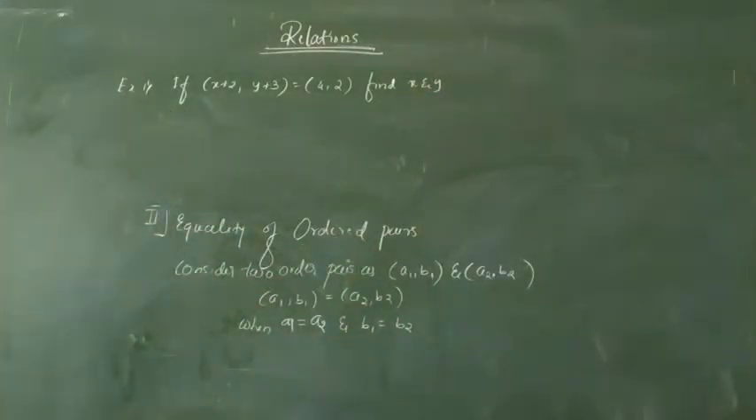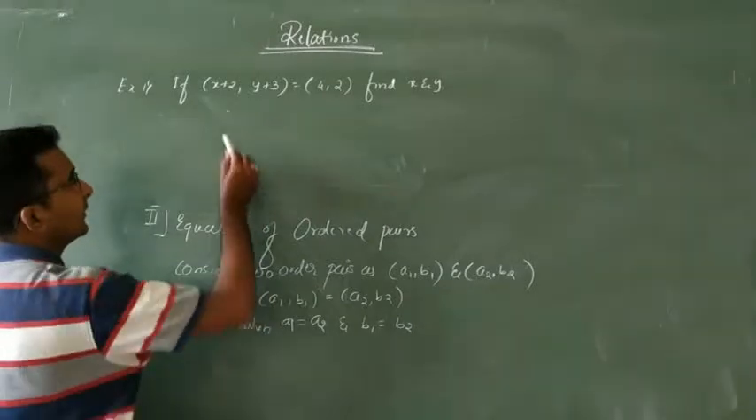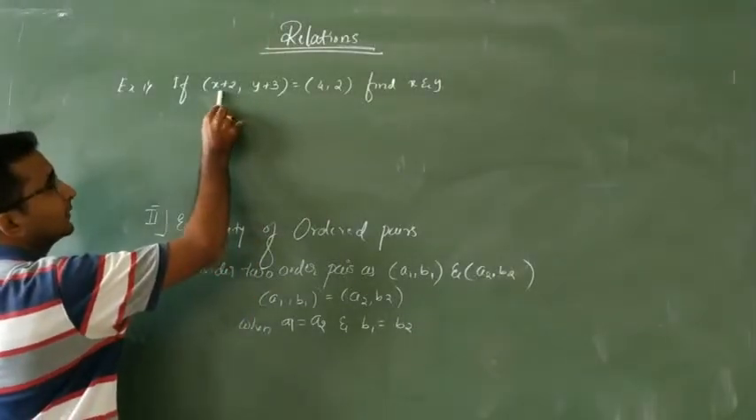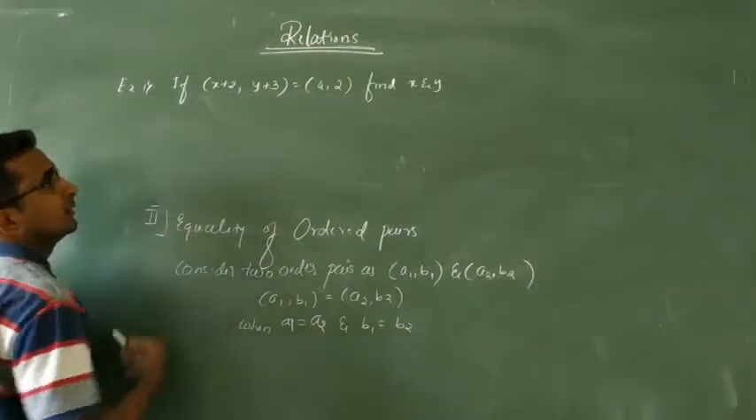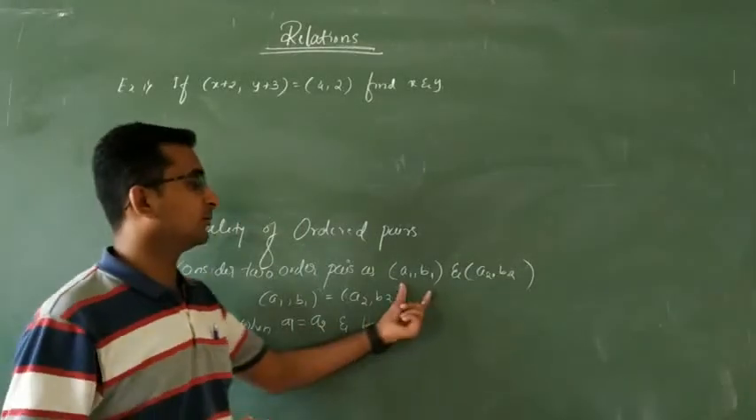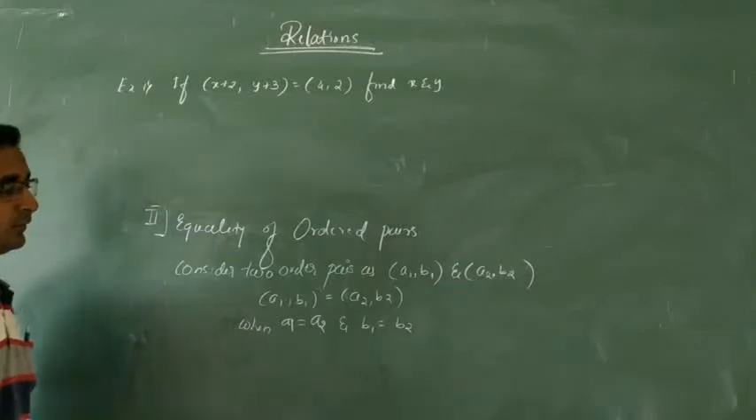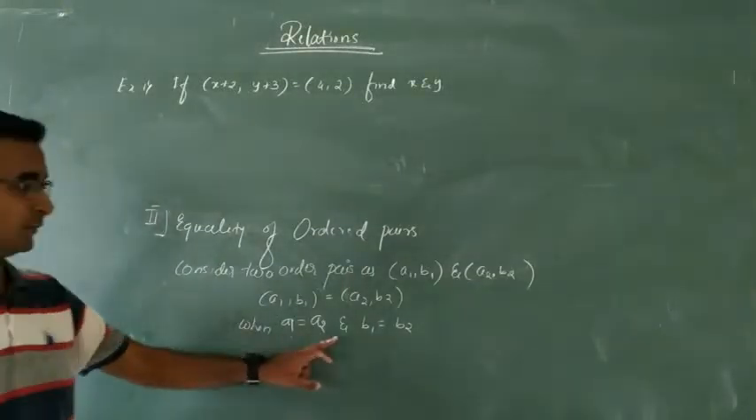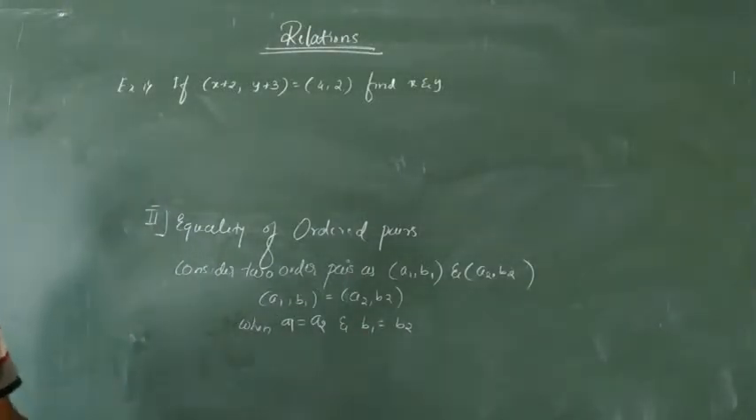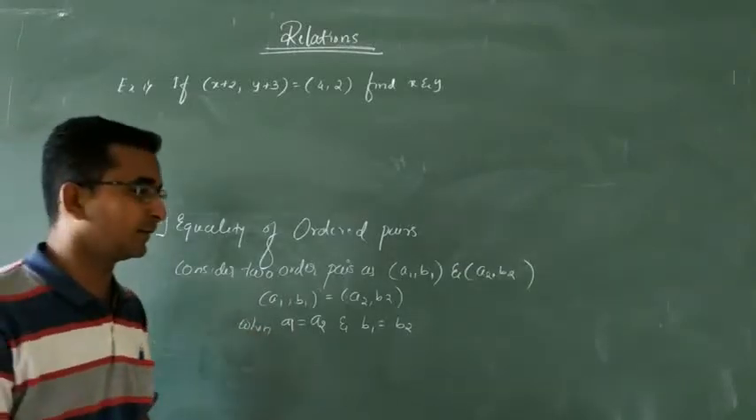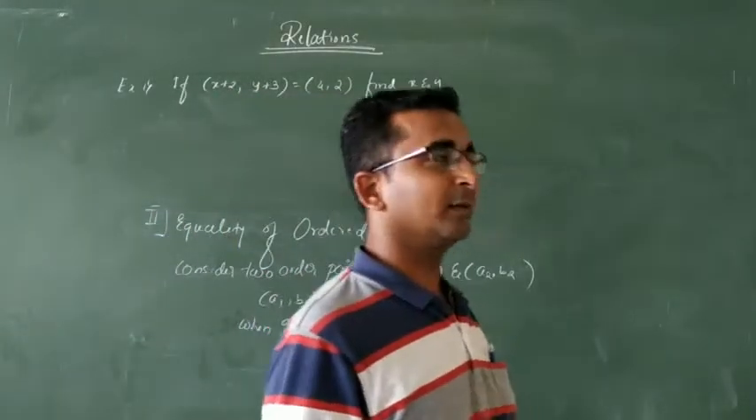Okay. Here also it is in the form of an ordered pair (a, b). A is nothing but x plus 2, B is nothing but y plus 3. So we can write (x1, y1) equal to (x2, y2), that is x1 equal to x2 and y1 equal to y2. The letters change, but the property remains the same.